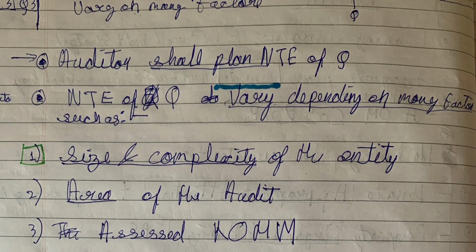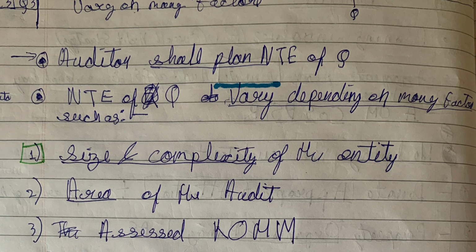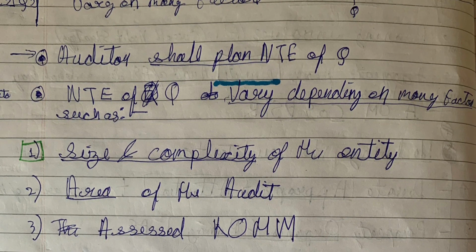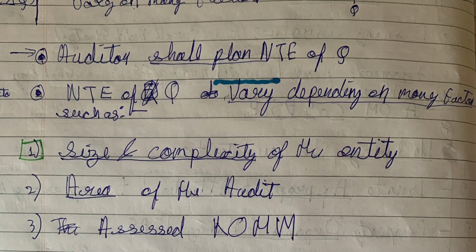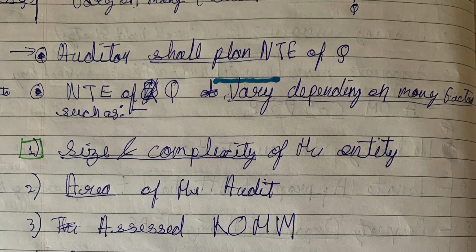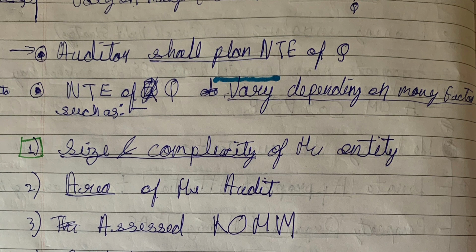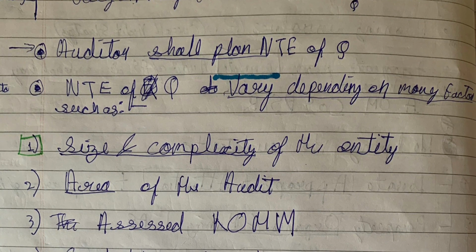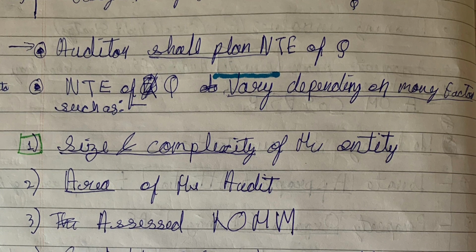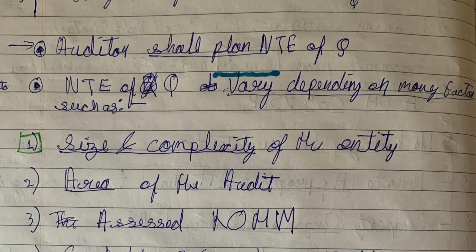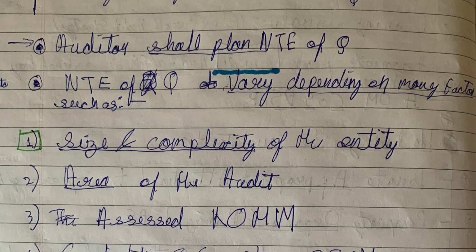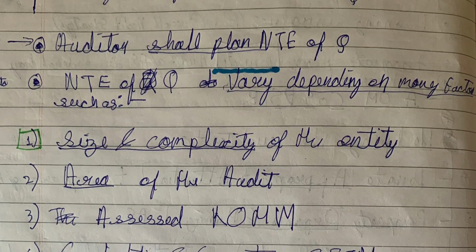So direction and supervision of engagement team members varies on these four factors. What is the size and complexity of the entity? If there is a big size and much complexity in the entity, you need to allocate more time in direction and supervision and also in reviewing the work of engagement team members. And it also depends on areas of the audit, like a high risk area should be checked very thoroughly, and assessed risk of material misstatement.